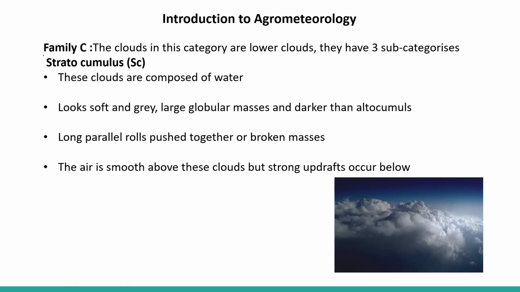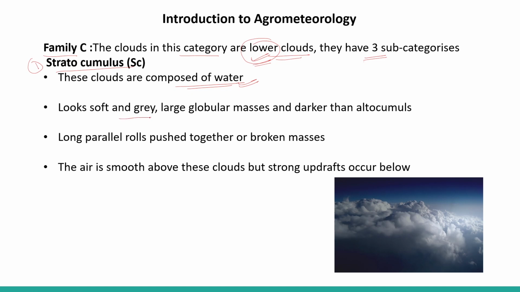Now comes family C. The clouds in this category are lower clouds and they have three subcategories. So they are called lower clouds. Family A is present at a very high level, family B is present at the middle level, and family C is present at the lower level, and it has three subcategories of cloud. The first one is stratocumulus. These clouds are composed of water, so they do not have ice crystals. It is having water in it.